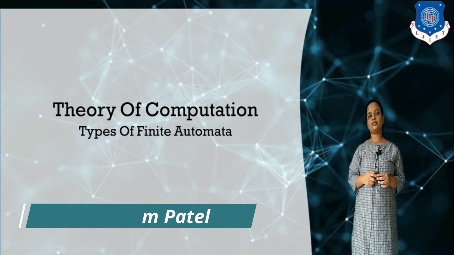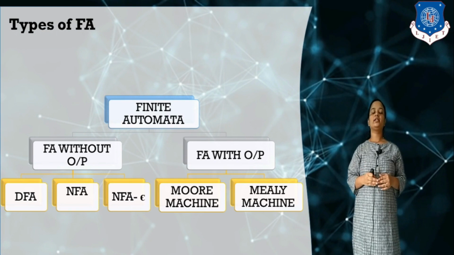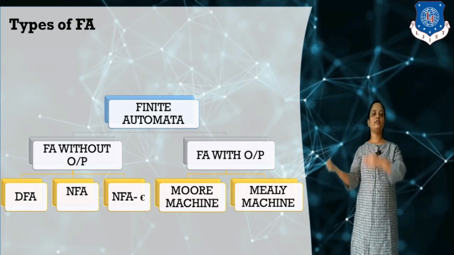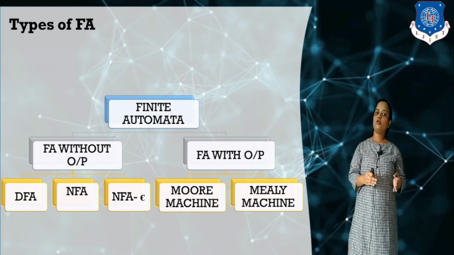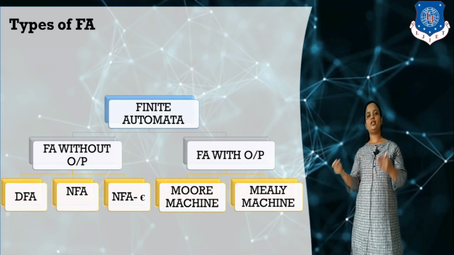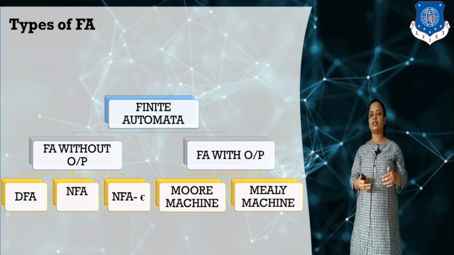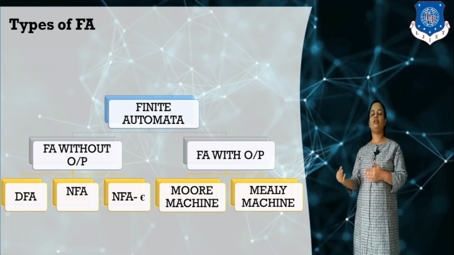Let's start to understand. First of all, types of FA. FA is divided into two main categories: FA with output and FA without output. FA with output is divided into two categories: Mealy machine and Moore machine. FA without output is categorized into three categories: DFA, NFA, and NFA with null.